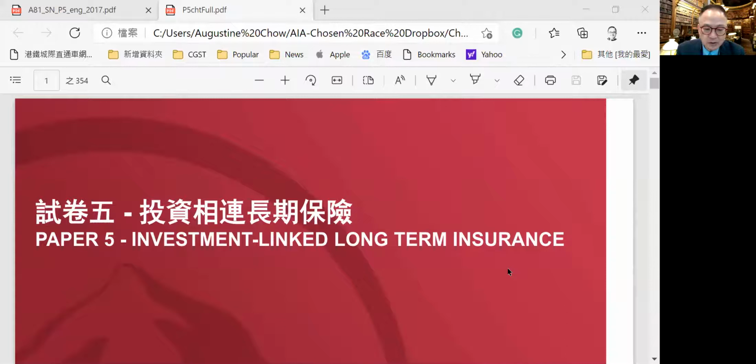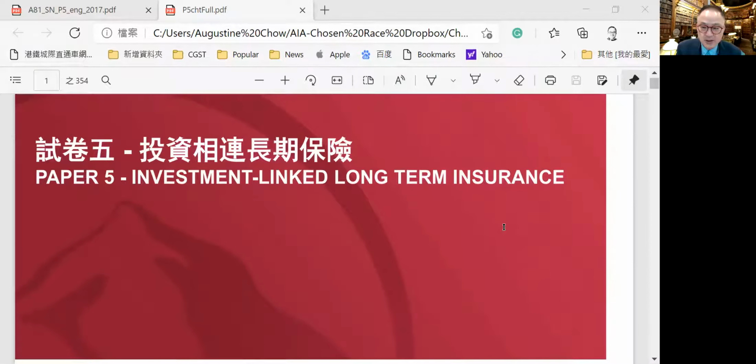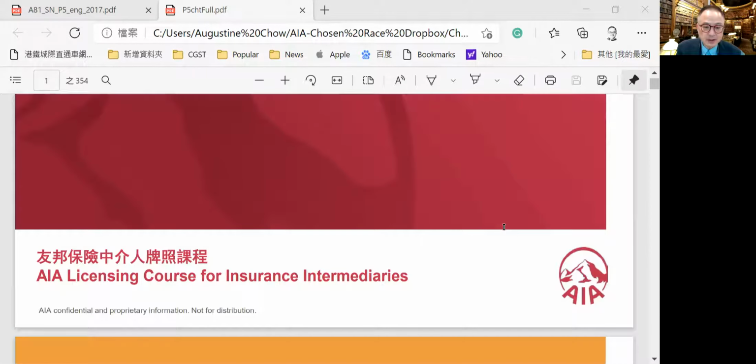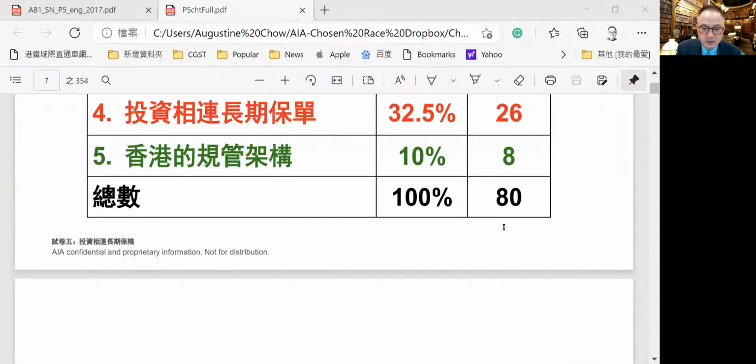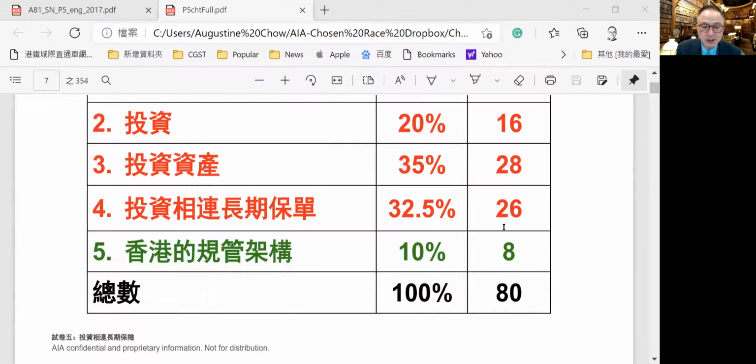Because the PowerPoint does not have an English version, I have to use the Chinese version and then explain it. And this is Paper 5. I skip the administrative features and then, okay.